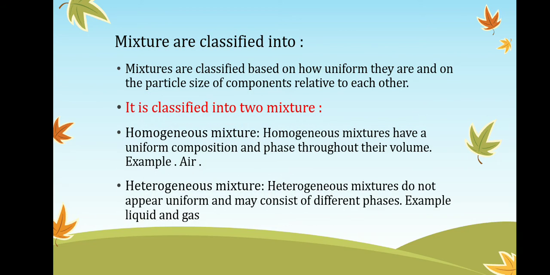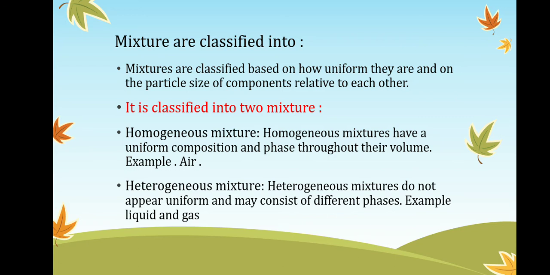Mixtures are classified into two types: homogeneous mixture and heterogeneous mixture. Mixtures are classified based on how uniform they are and on the particle size of the components relative to each other. Homogeneous mixtures have a uniform composition and phase throughout their volume. Example, air. Heterogeneous mixtures do not appear uniform and may consist of different phases. Example, liquid and gas.